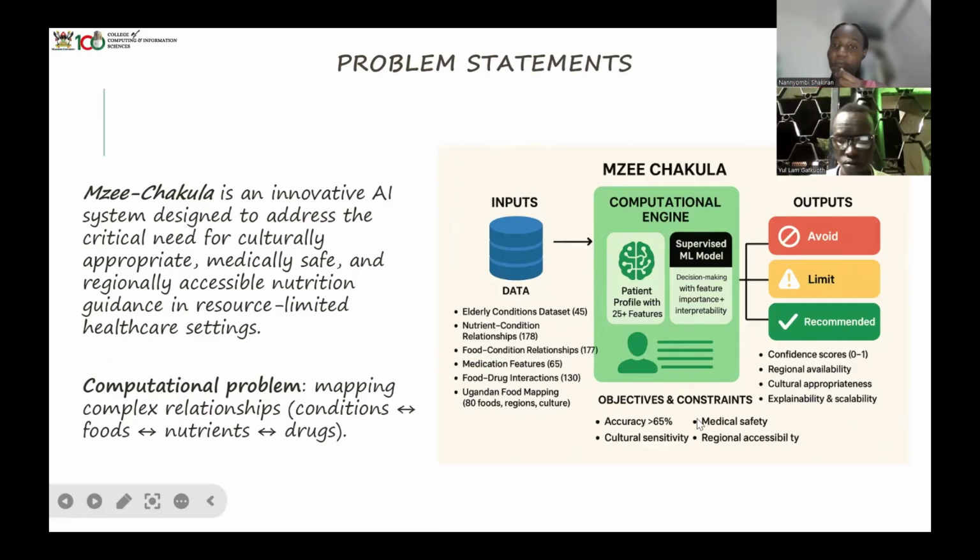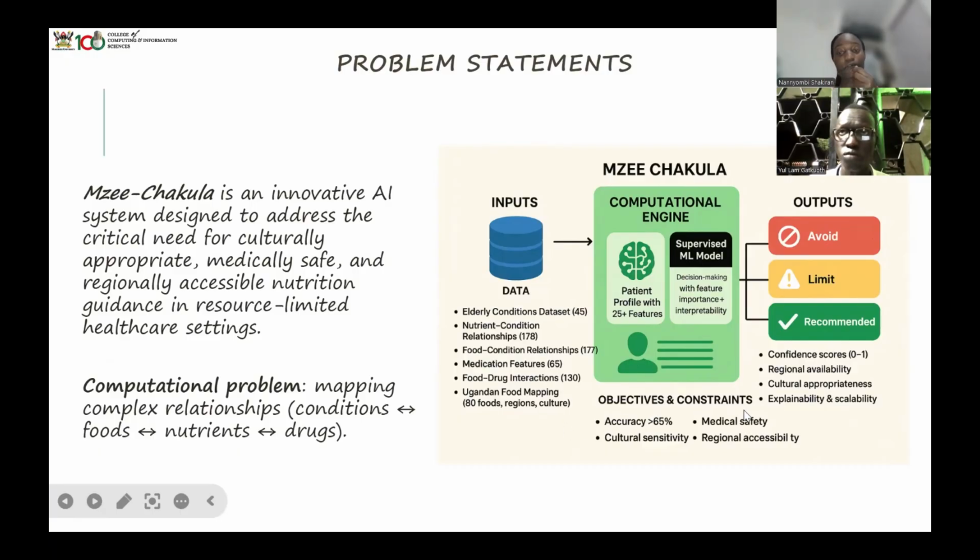So from there we consider our computation agent. Our model is a supervised model, so it is trained on already labeled data. That's what it means to be supervised. As I've explained here, it's just showing a couple of our features. Then we have the output. So the LLM tells you what to avoid, the limits that you're supposed to take, that is in quantities of the nutrients. Then we have the recommendations that come from the overall chart that you have with it.